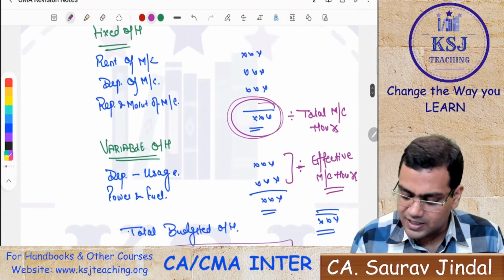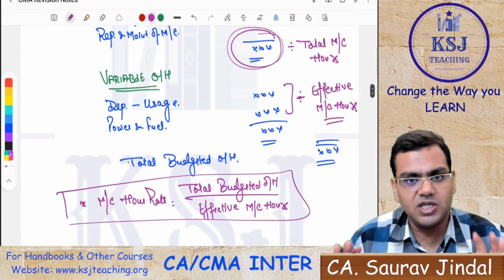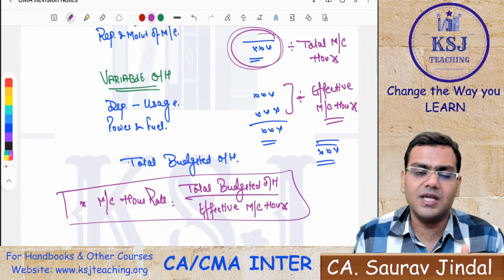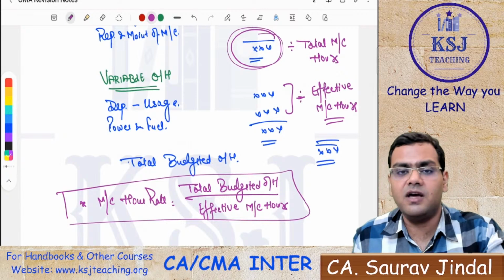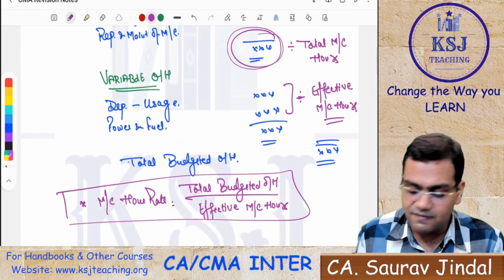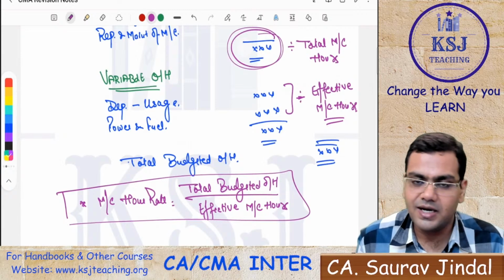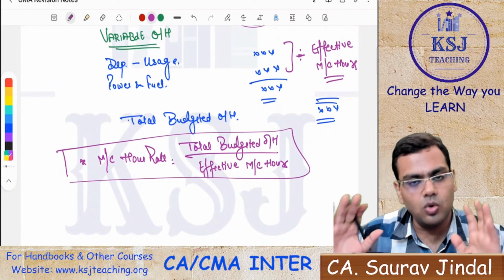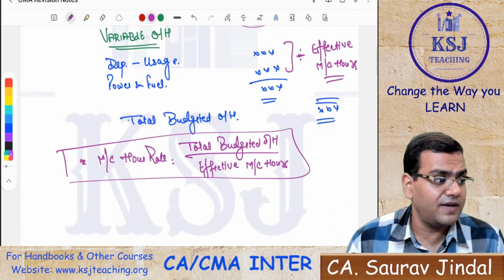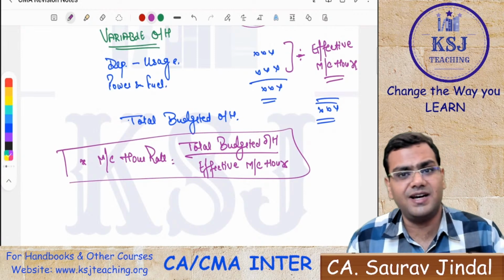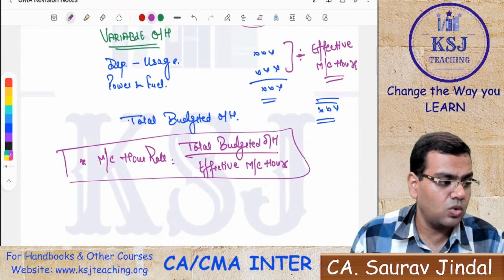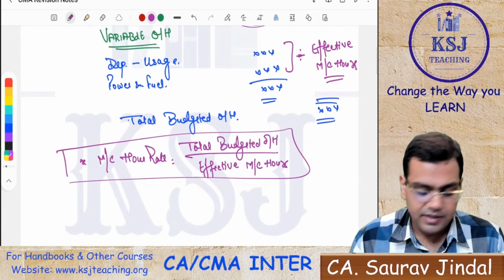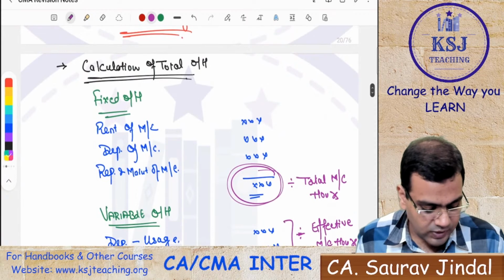But in most cases, you will be taking the effective machine hours only in the examination. Do not get confused with this. I have told you this in case you find this scenario anywhere while revising. Otherwise, calculate total overheads divided by effective machine hours only, whether they are fixed overheads or variable overheads. Clear? Is the machine hour rate clear? Just quickly let me know.